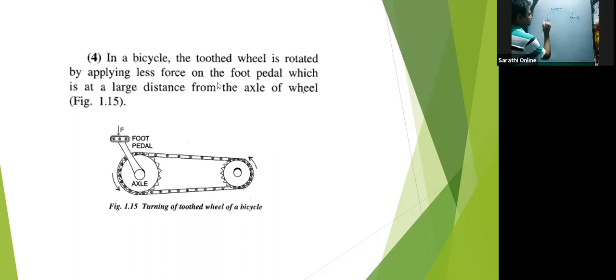So what does static equilibrium mean? Equilibrium itself means that the forces are balanced in a body.